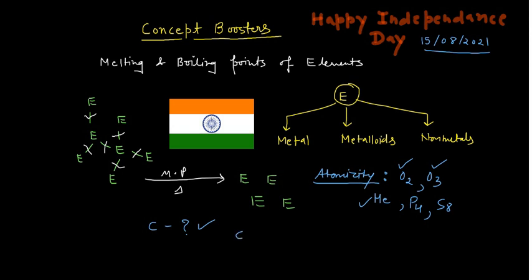Whether it is monoatomic, diatomic, octaatomic, tetraatomic or triatomic, what is the nature, you will not have an answer. So please remember a point which I am going to explain here.